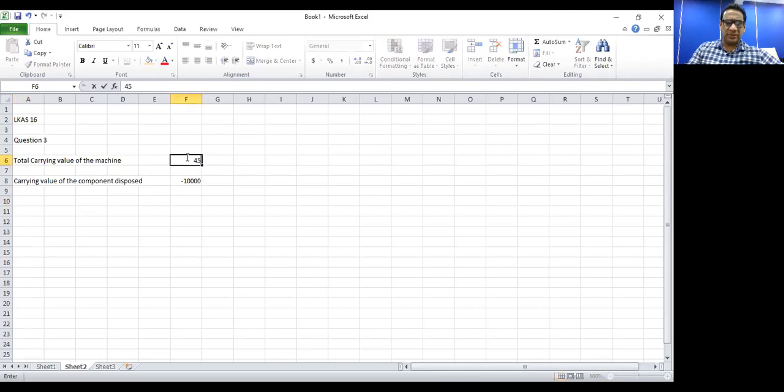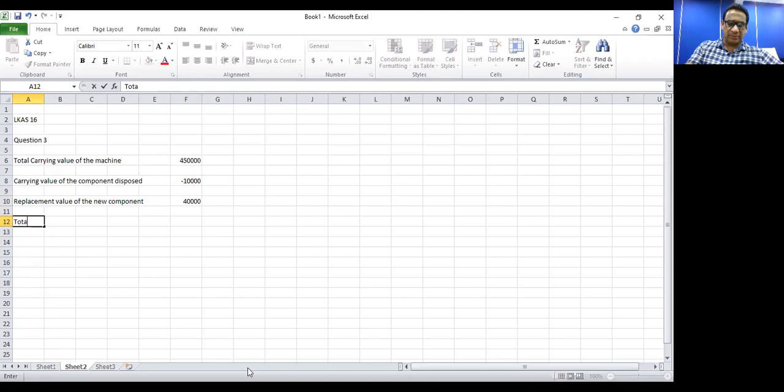Sorry, carrying value of the new component, or let's say replacement value. Replacement value of the new component, 40,000.